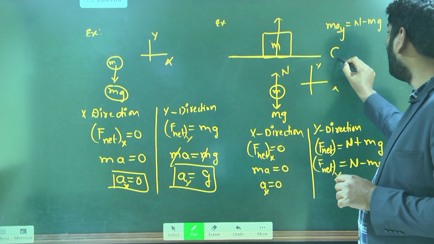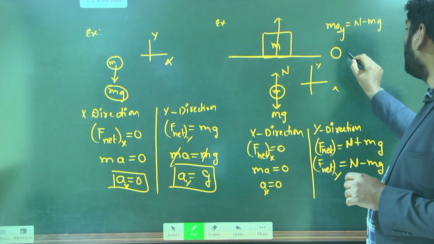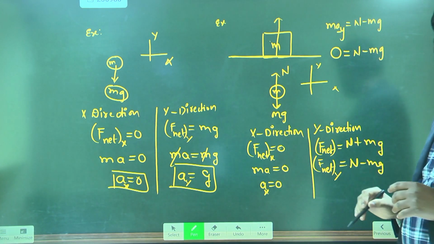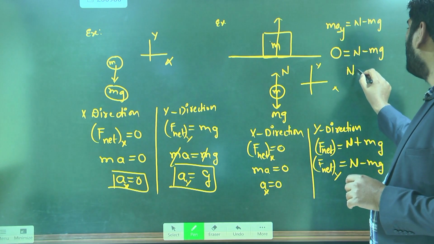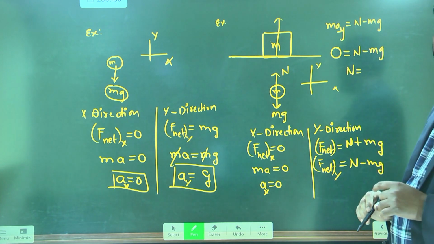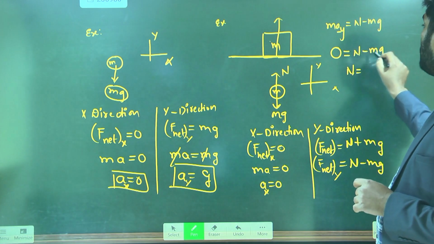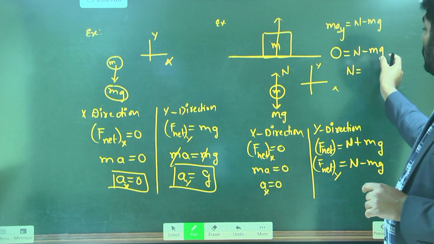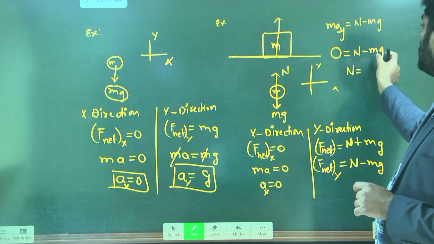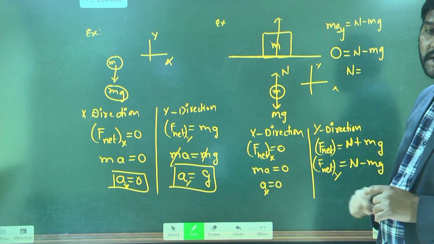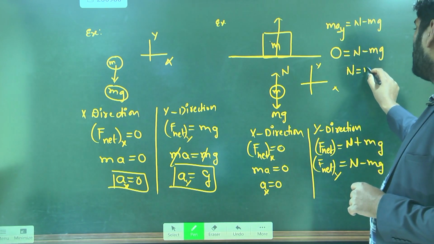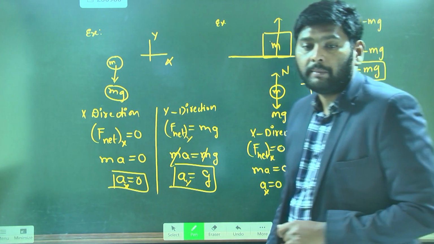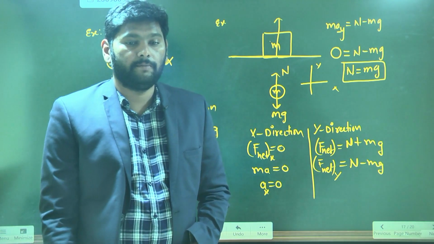So this total term becomes what? 0. When this total term becomes 0, 0 is equal to n minus mg. Am I right? From here, n is equal to what? 0 is equal to n minus mg. If you bring this mg to the RHS side, it becomes positive. So what will we get? N is equal to mg. So here, normal reaction is equal to the weight of the body.